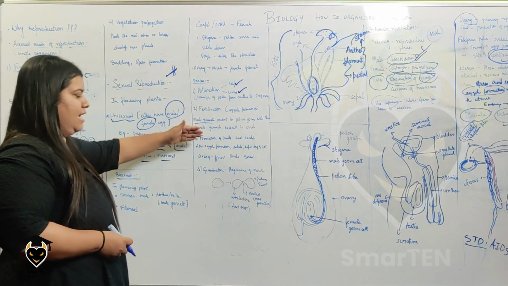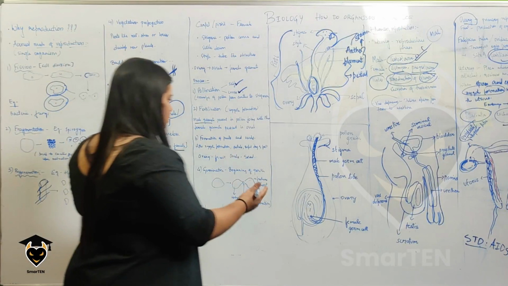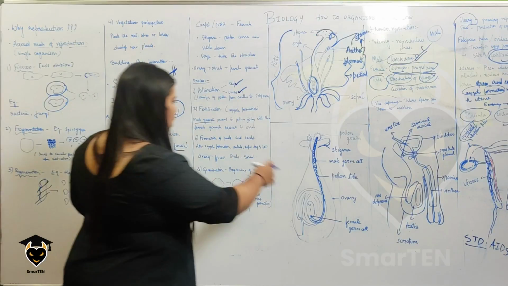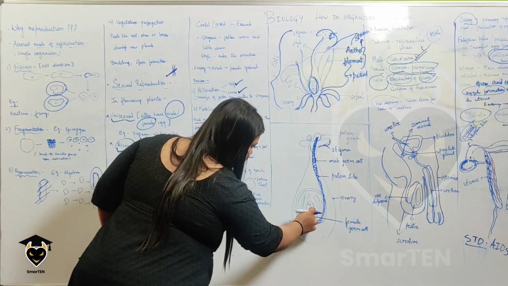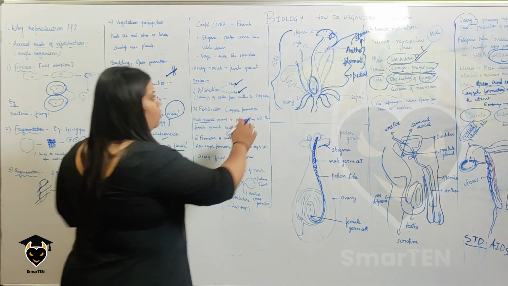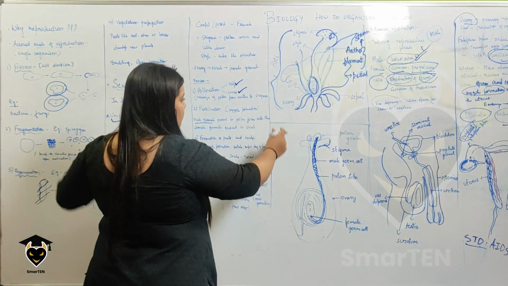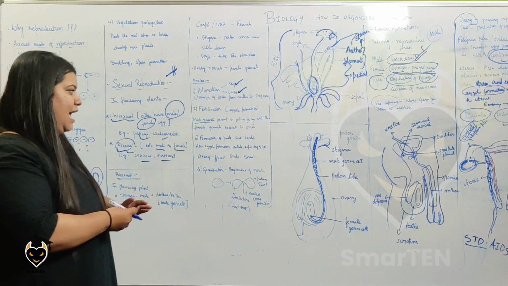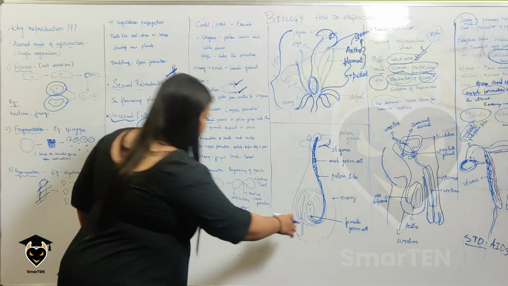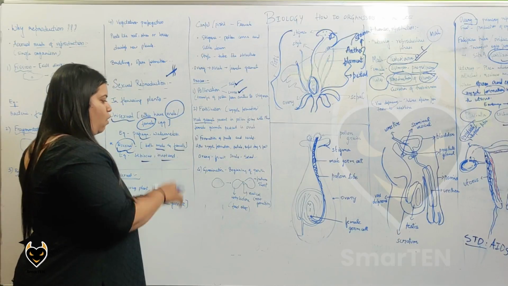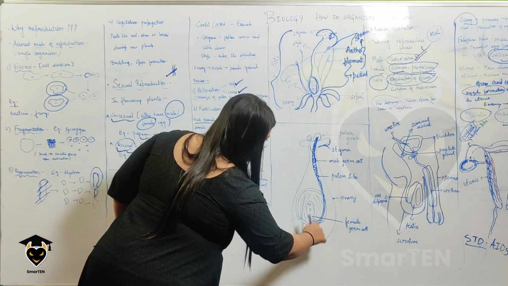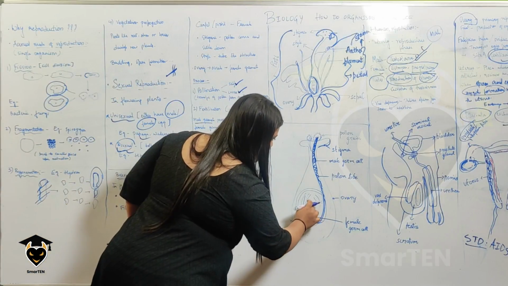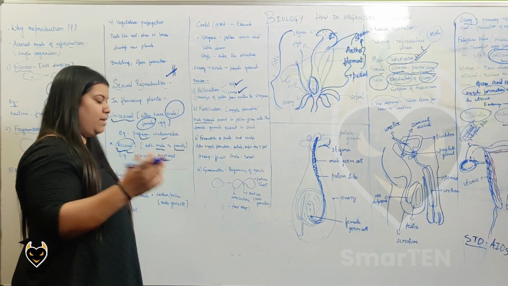After the fertilization, obviously there will be formation of fruits and seeds. After it is fertilized, what is going to happen to the rest of the flower? Your petals and sepals all just dry and fall off after fertilization. Ovary is nothing but the fruit, and ovule becomes the seed. What happens to the ovary? Ovary becomes the fruit, and ovule becomes the seed.